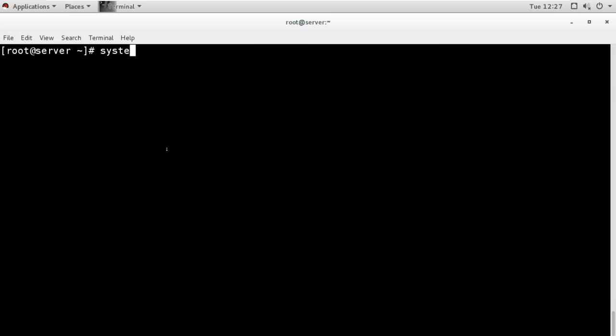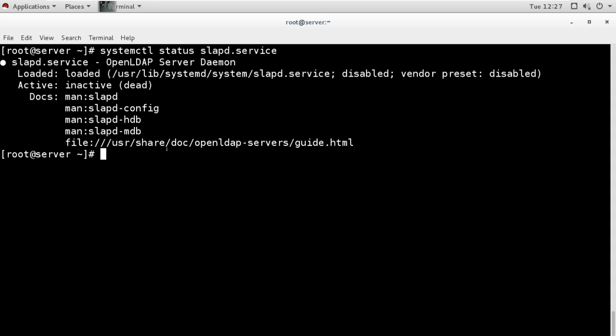So systemctl status of slapd service. This is the service for the LDAP, and it is saying that it is loaded but it is not running and it is disabled. So what we will do, we will start the service.